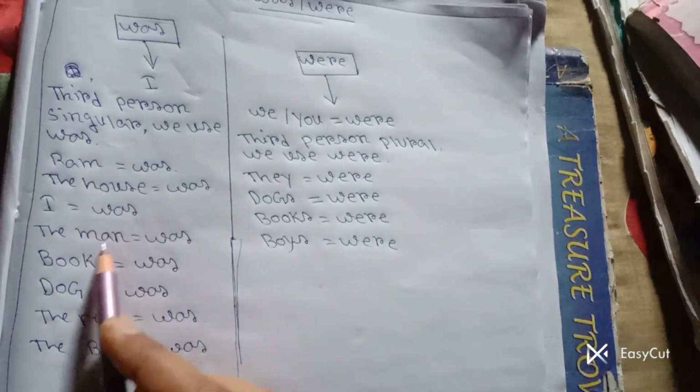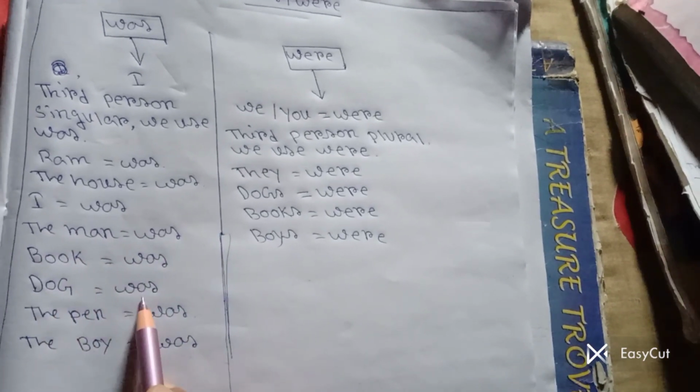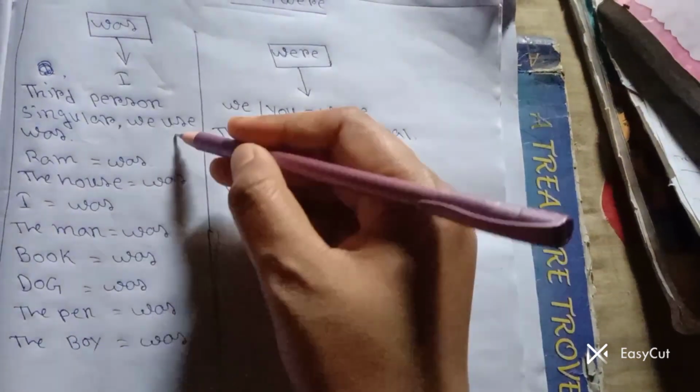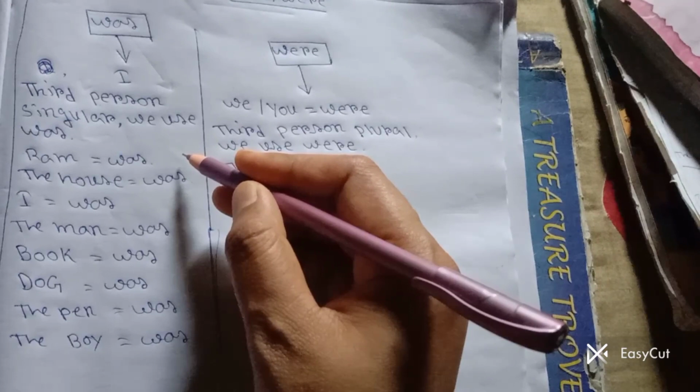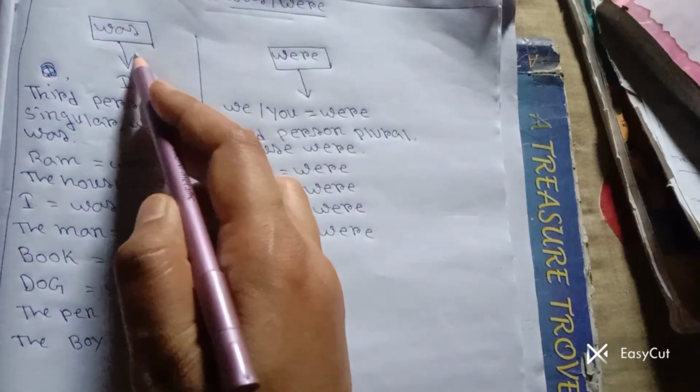And I was. The man was. The book was. The dog was. The pen was. The boy was. These are third person singular. Okay, that's why we use was.